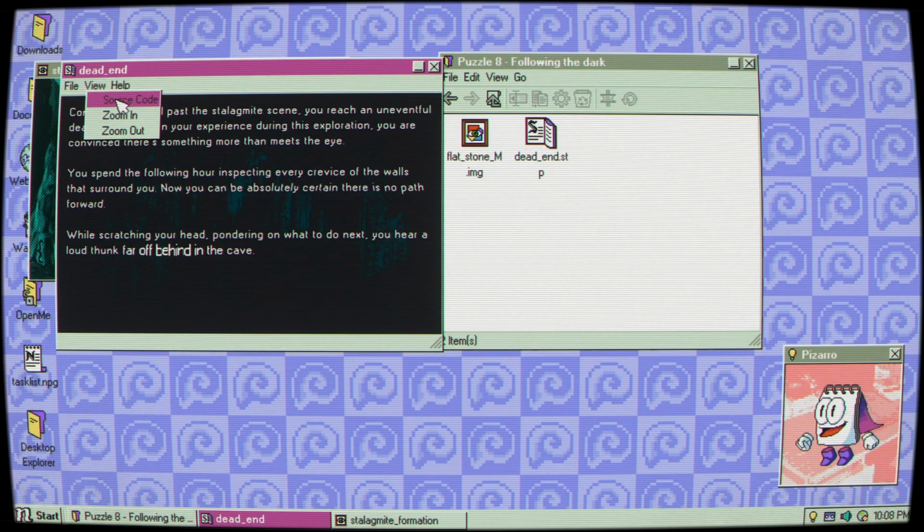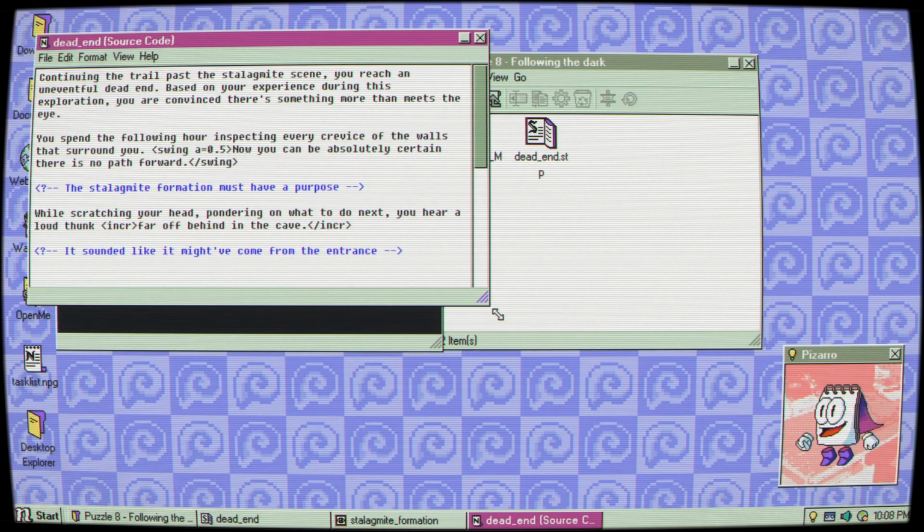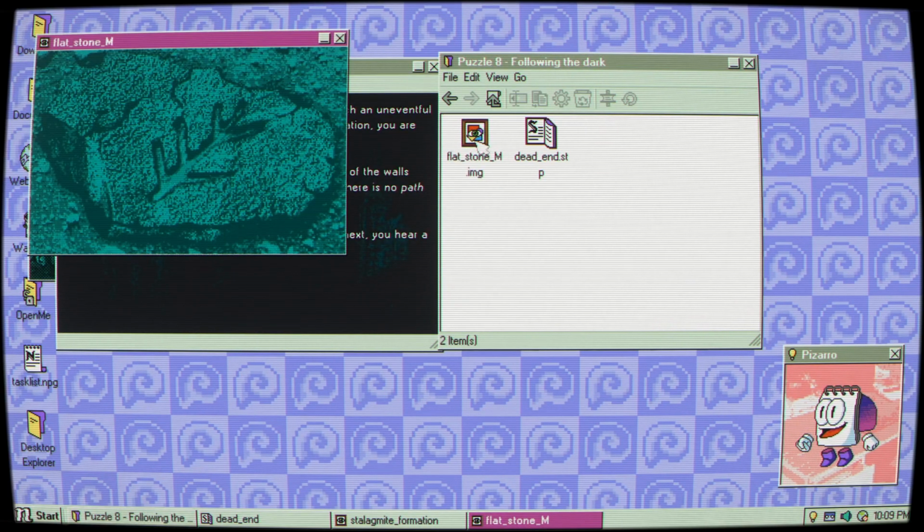See, what are we doing here, guys? Okay, let's see. The stalagmite, yeah, and it sounded like it might have come from the entrance. I'm not happy with that. So we had that flower thing, and now this stone thing. Is that a hook? Kind of looks like a hook. That may be a coincidence because I'm thinking of angler, but this is like a fern, and the other one was like a leaf.